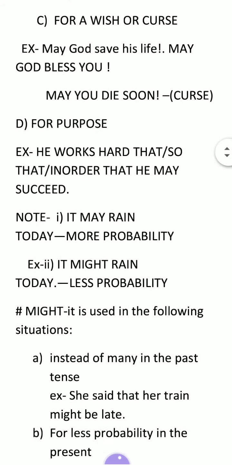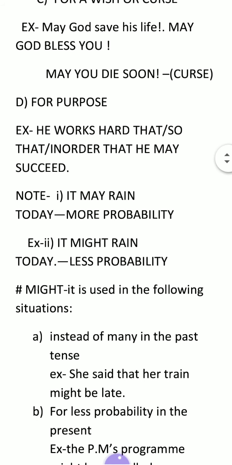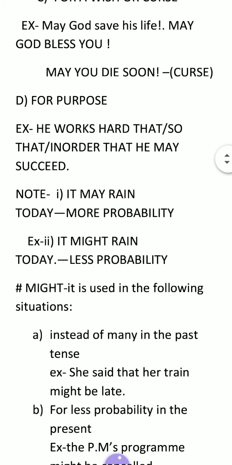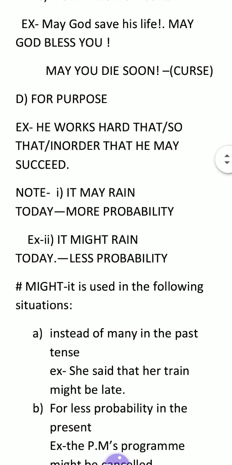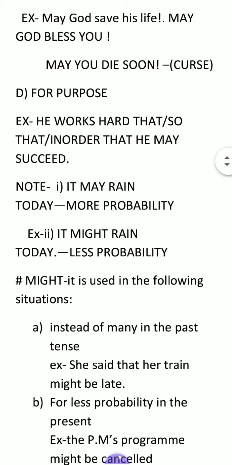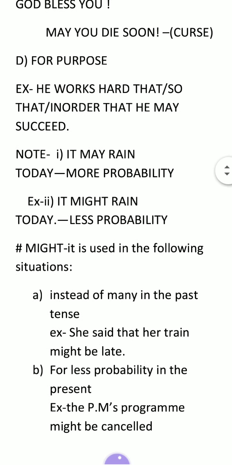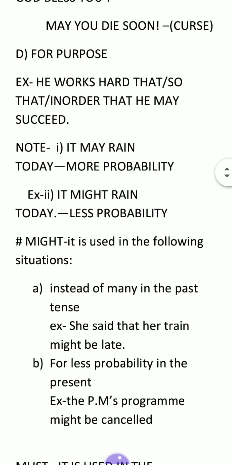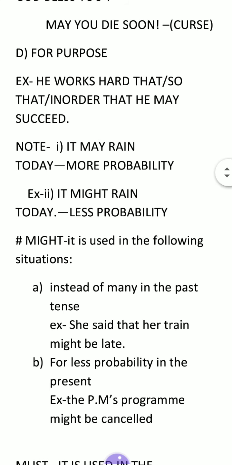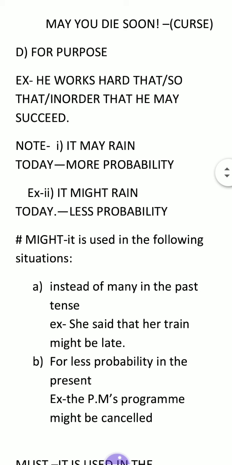Next one, for purpose. Now see, may is also used to express purpose in conditional sentences. See the sentences I have given here. He works hard so that, in order that he may succeed. Here so that and in order that show condition, and after these, may is used.